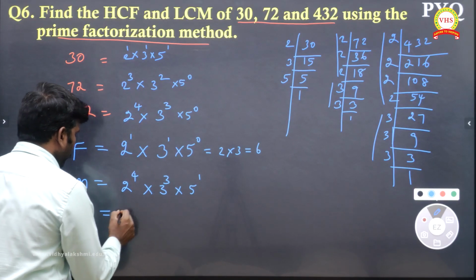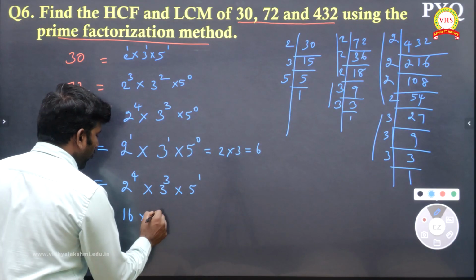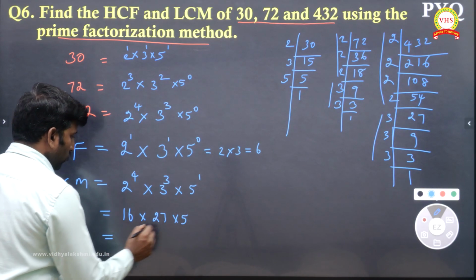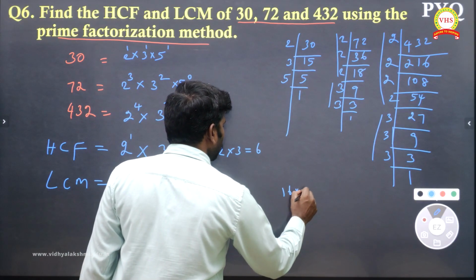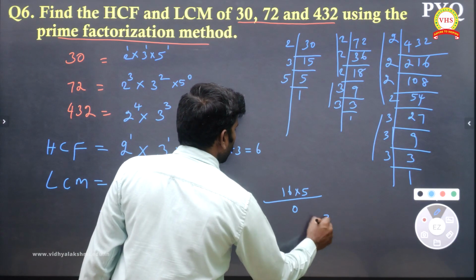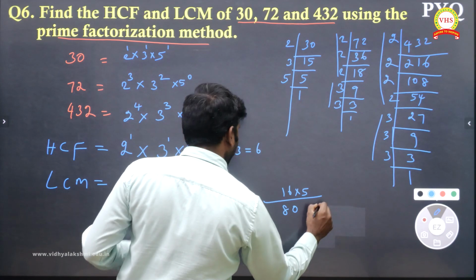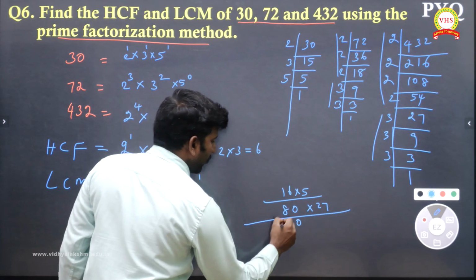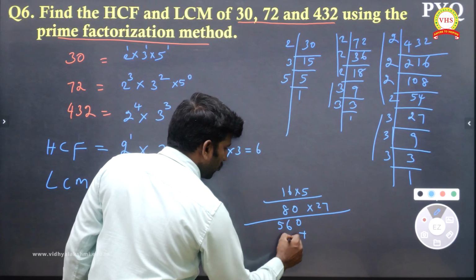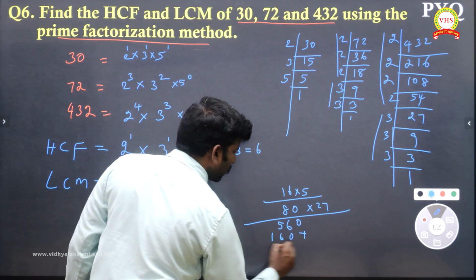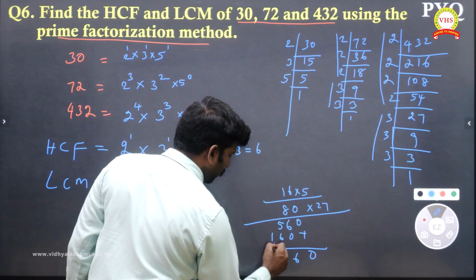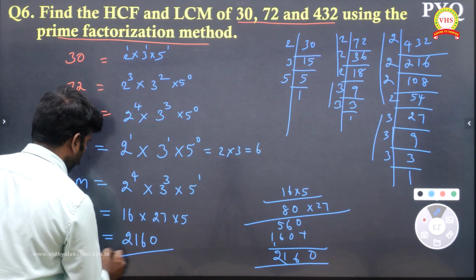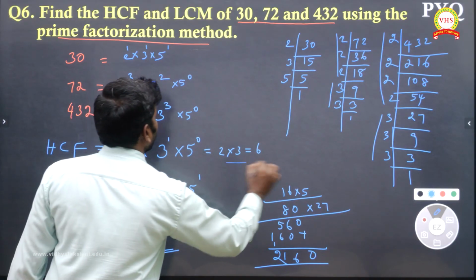So 2 power 4 is 16, and this one 27 into 5. So 16 5s are 80. After getting 80, you multiply by 27. So this will be 0, 7 8s are 56 plus 0, again 2 8s are 16, 0 6, and 11, 1 and 2160. 2160 is our required LCM and HCF.